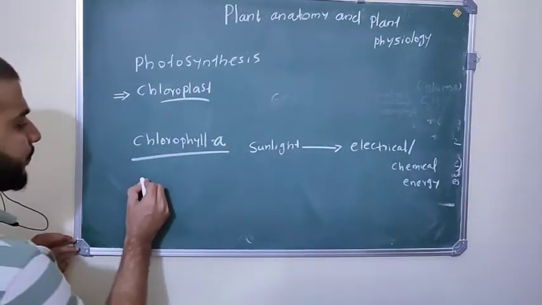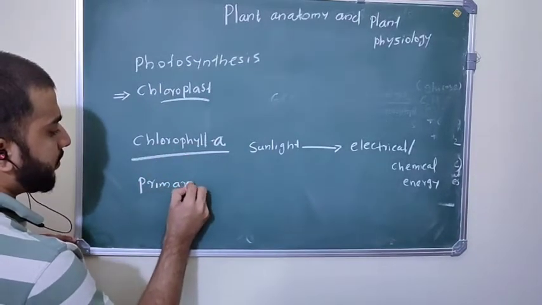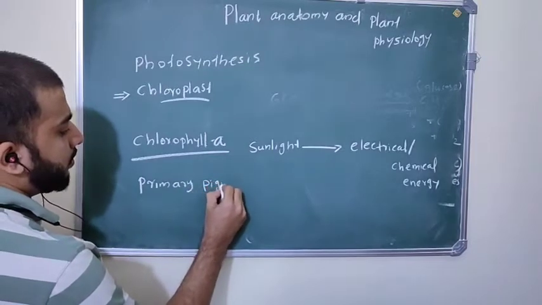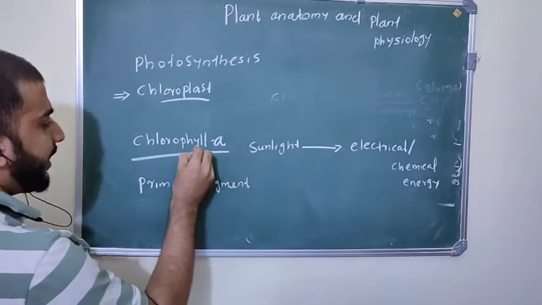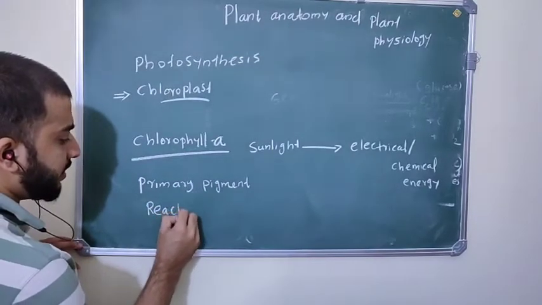Because of this, it is called the primary pigment, and it is also called the reaction center.